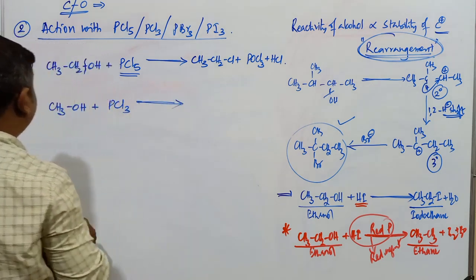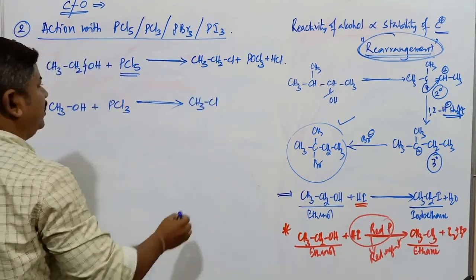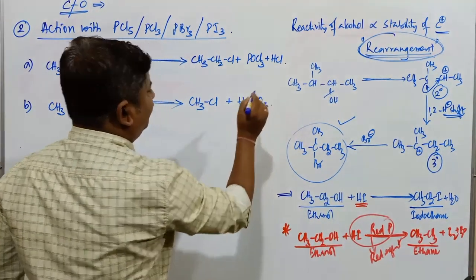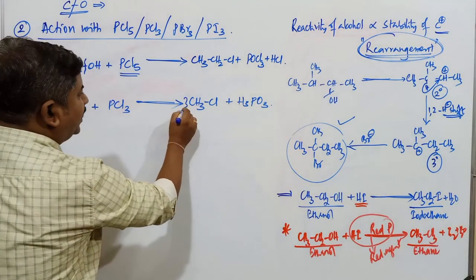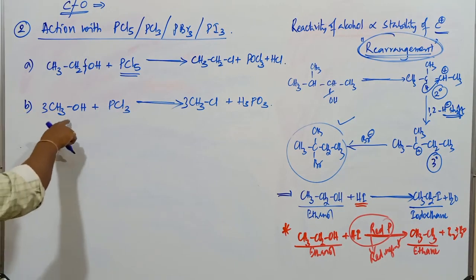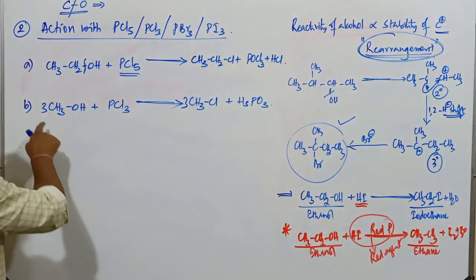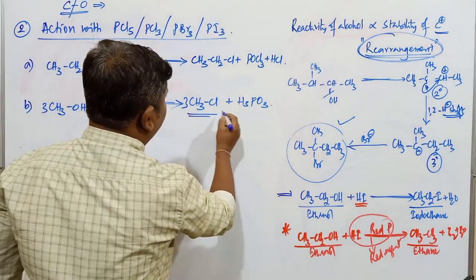Second one, if I take CH3OH, an alcohol, which combines with PCl3, phosphorus trichloride, the compound obtained here is CH3Cl plus another compound, H3PO3. Phosphorous acid is produced. So 3 chlorines are there, so I will write here 3CH3Cl, this is 3CH3OH. 3 oxygen atoms are there, hydrogens: 3 threes are 9 plus 3 is 12. So this is called chloromethane plus phosphorous acid.